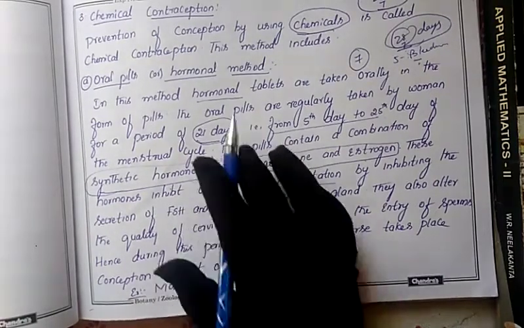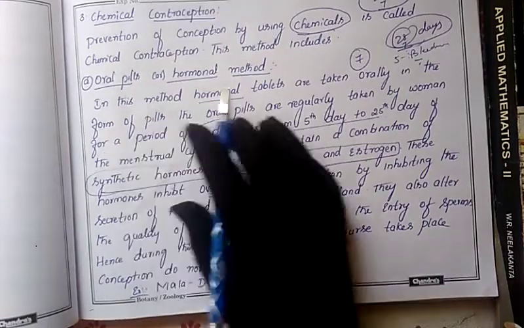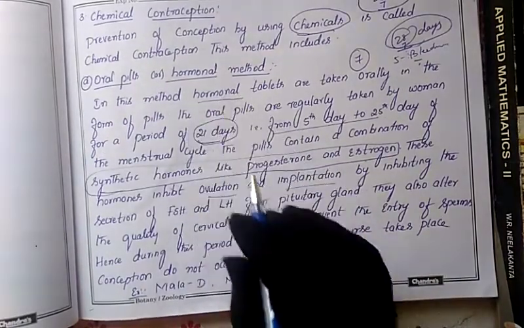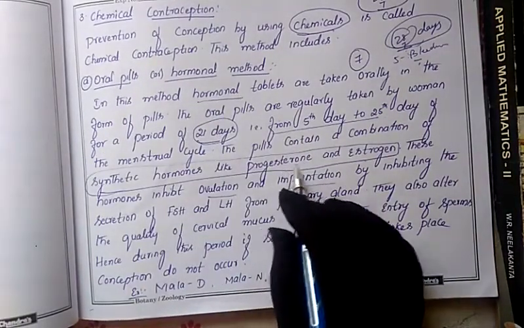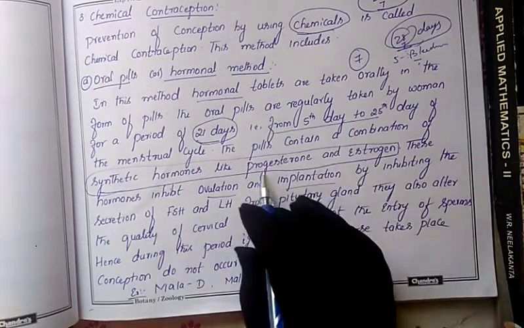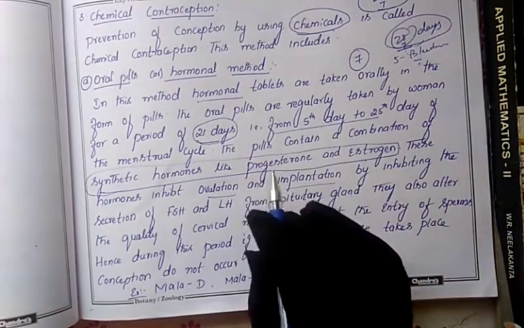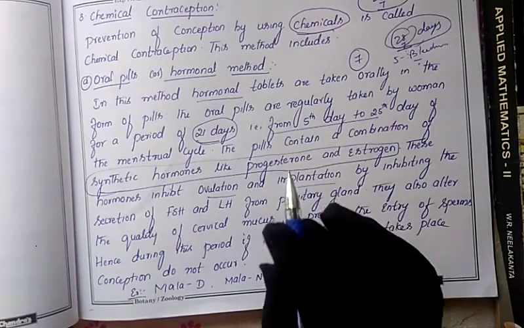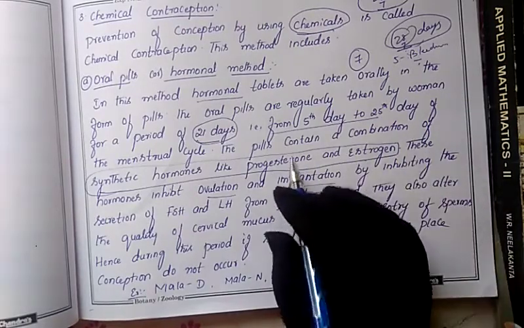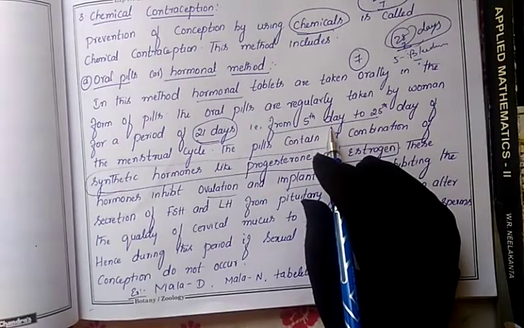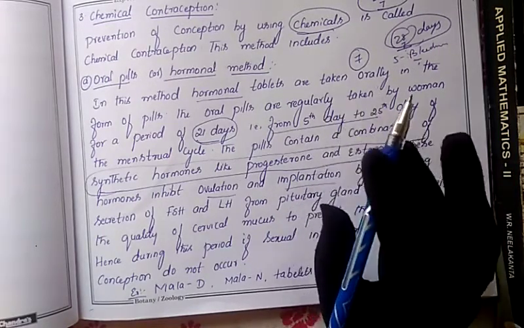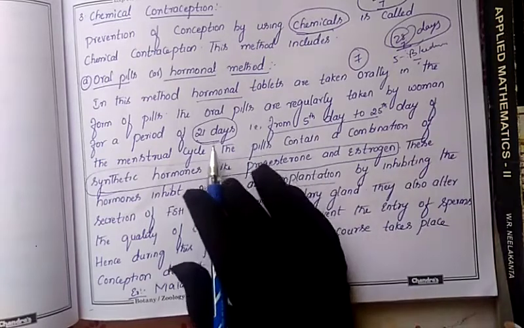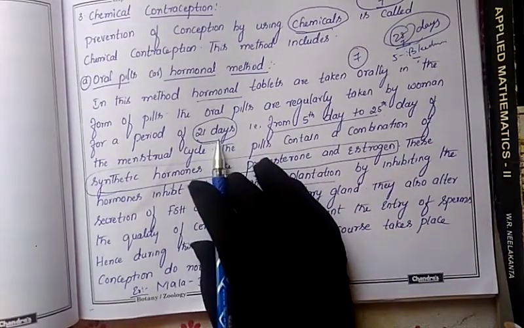So what is the speciality of oral pills? They contain hormones. Which hormones? Progesterone and estrogen. How many days does she have to take them? Every month she has to take them for 21 days. Why 21 days? Because 5 days are the bleeding phase in her body. Leaving those days, for 7 days totally, and on all the remaining days she has to take the tablets regularly without fail. If she misses, there is a chance of conception. That's why she has to take this hormone regularly.